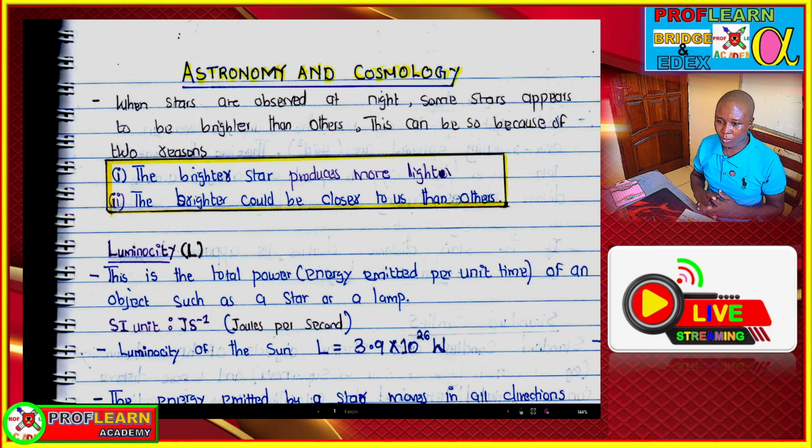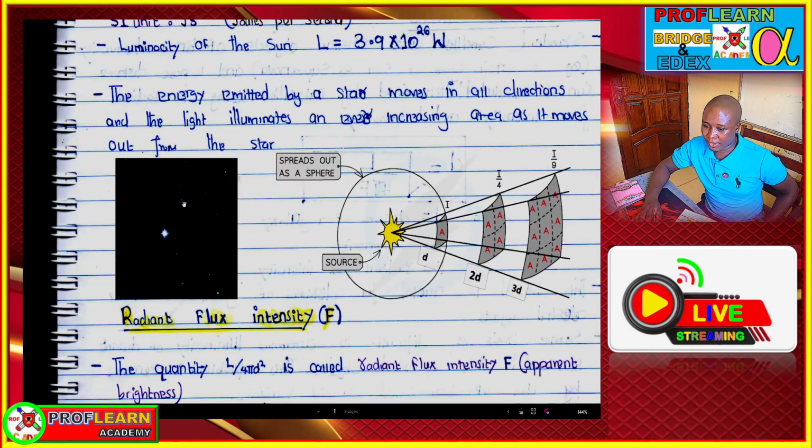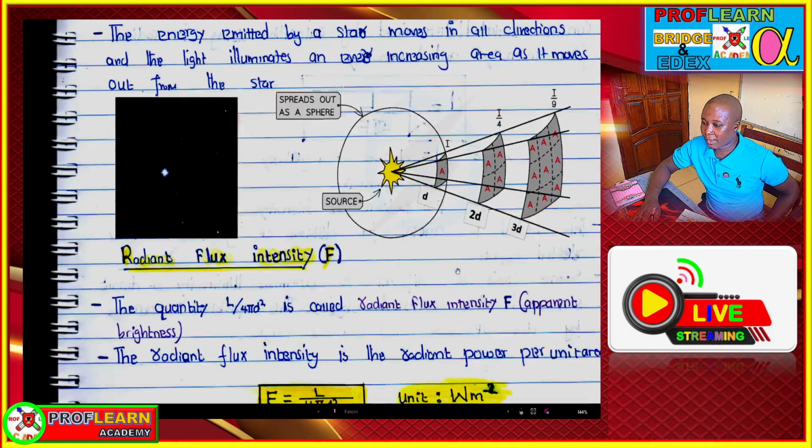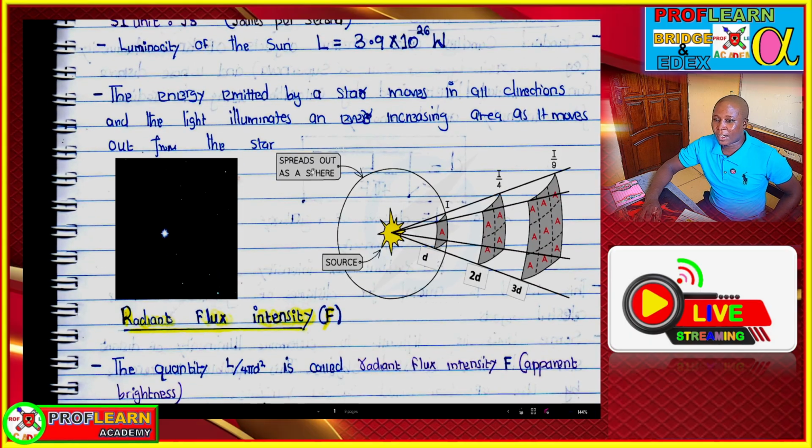The unit for luminosity is watts, or joules per second. And you need to realize that as the distance increases, the apparent brightness decreases.